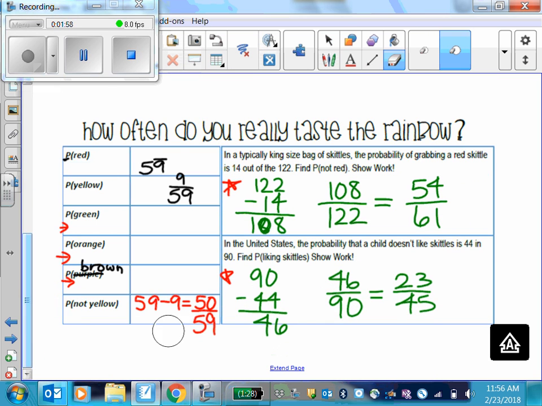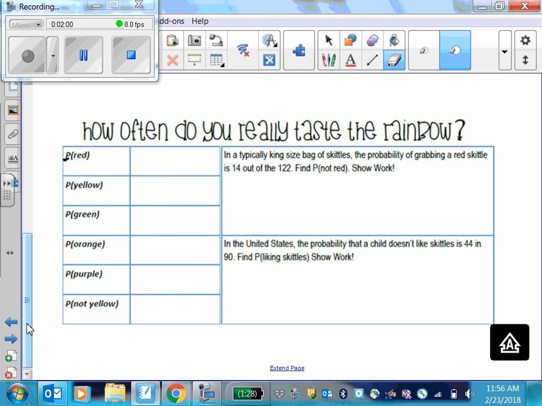All right, so this says, how often do you really taste the rainbow? I used to do this with Skittles. Last night I couldn't find Skittles, so we did M&Ms. So just change wherever it says Skittles to M&Ms. Maybe you want to change the probability of purple to brown, since we don't have any purple M&Ms. You always want to do probability in lowest terms. Always, in simplest form.